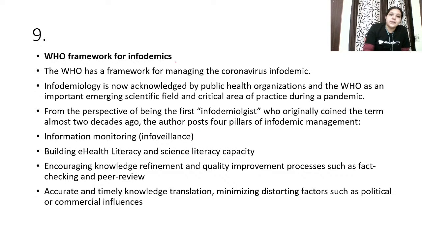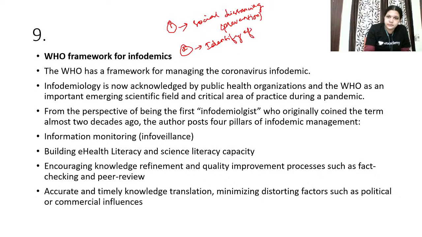Number one is social distancing. This is prevention. Second is cure. First of all, you should identify who are all affected. This is information, so that you can make them stay in quarantine and it will not spread to others, and they are also taken care of.